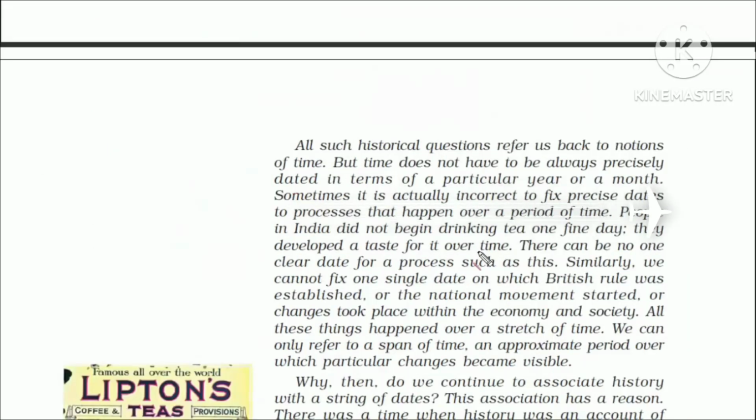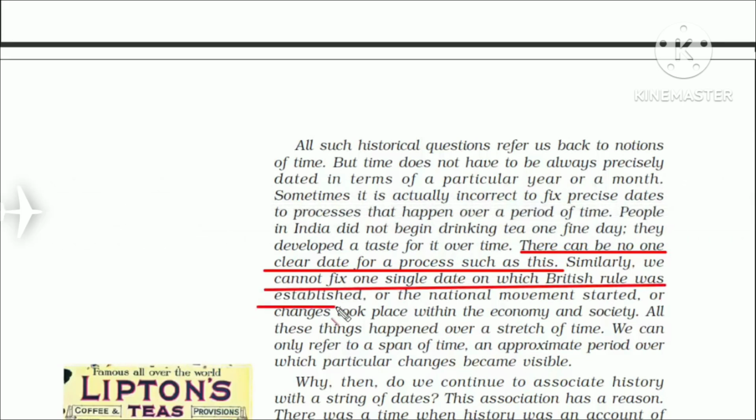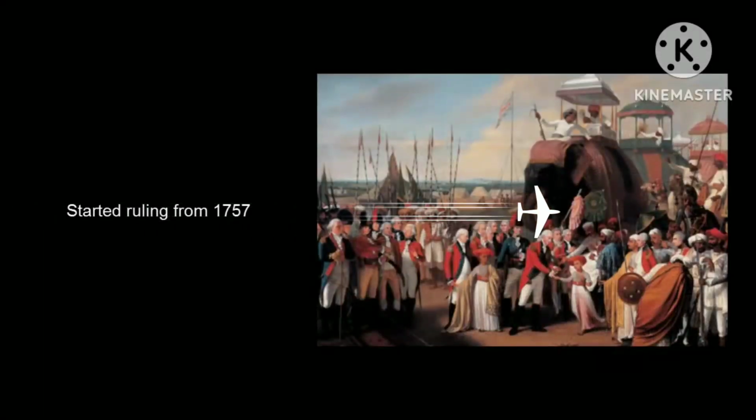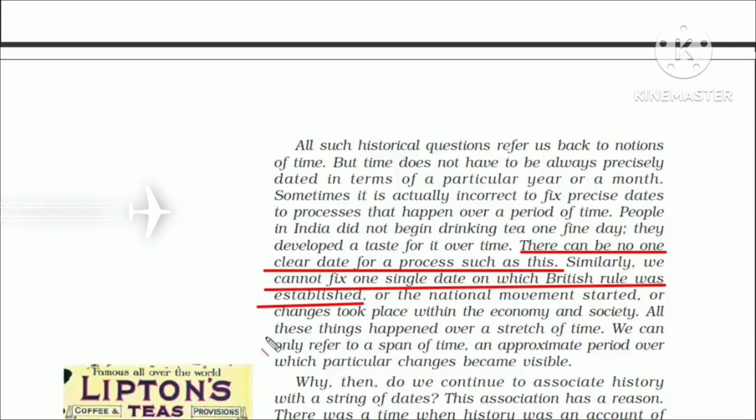However, you need to understand that there can be no one clear date for any event to occur. Since we do not have any solid historical proof to determine the actual time, we have to rely on an approximate period over which particular changes became visible. For example, we cannot fix one single date on which British rule was established. I mean, we know that East India Company came to India first in 1608 and then they started ruling India from 1757 onwards. But we cannot fix one date on which British rule started. We have an approximate date. I hope you're getting what I'm saying.